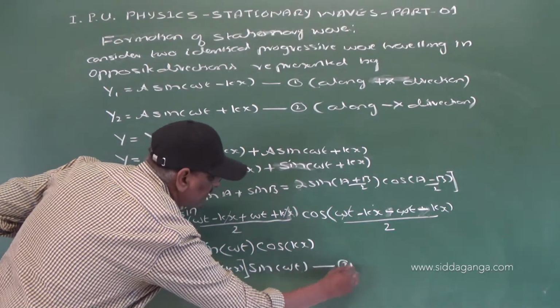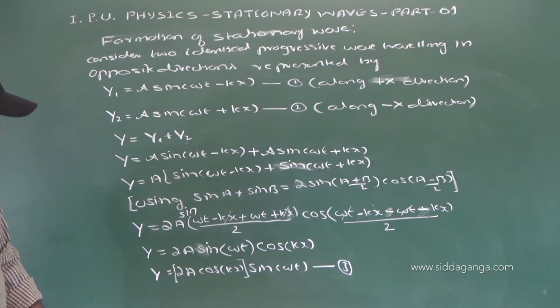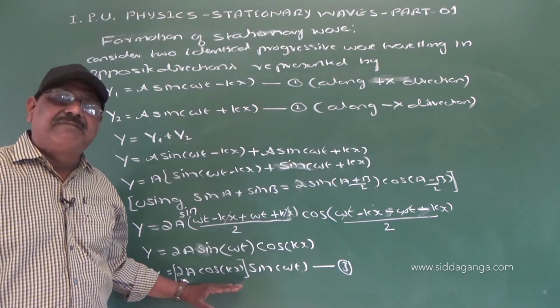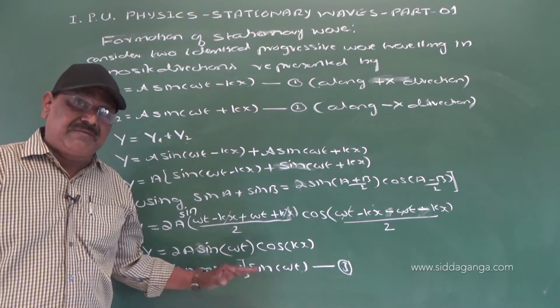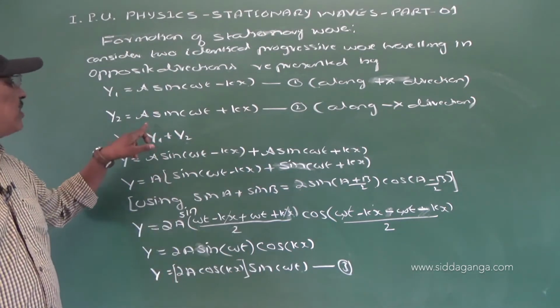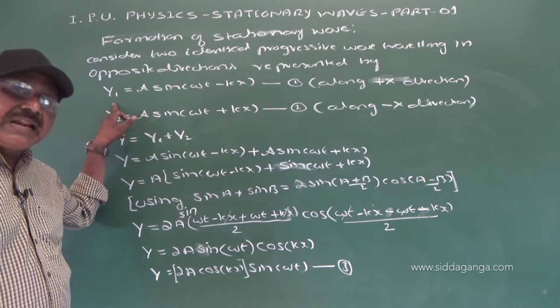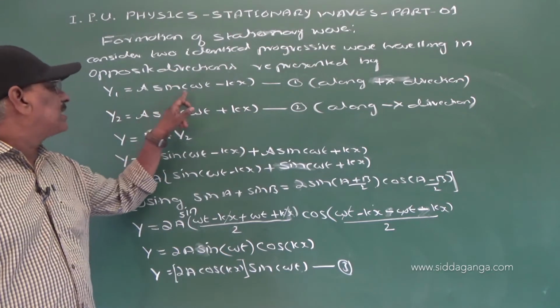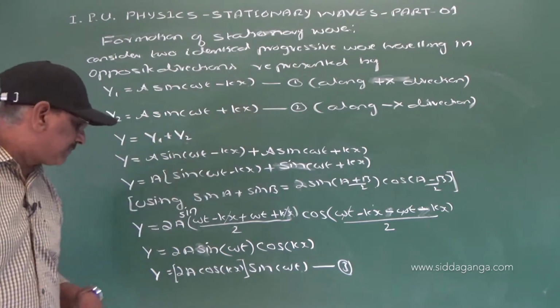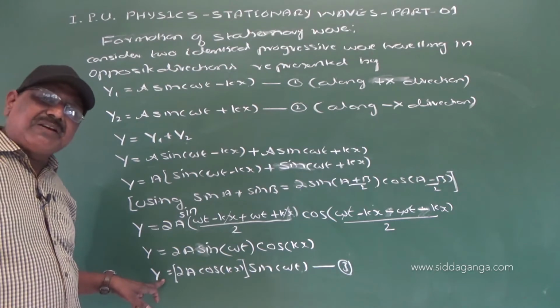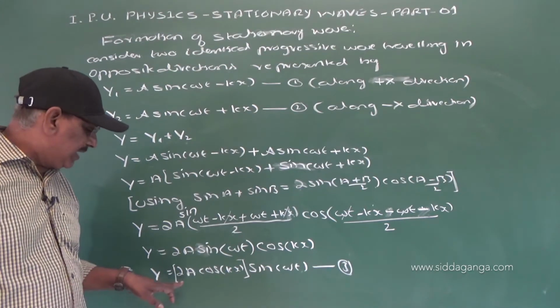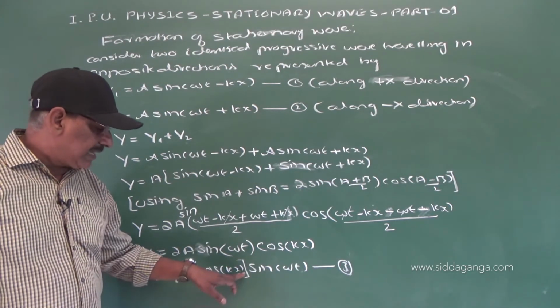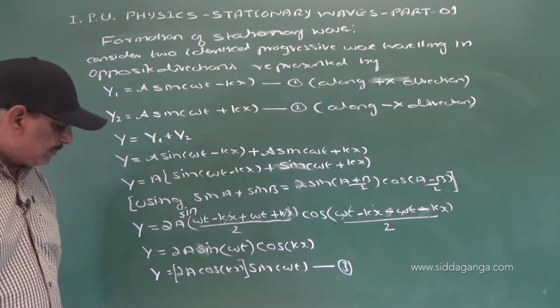Let us take it as equation 3. This is the equation of a stationary wave. Remember, the equation of a progressive wave is generally y is equal to a sin(omega t minus kx), right? Here the equation of the stationary wave is y is equal to 2a cos kx sin omega t, where a